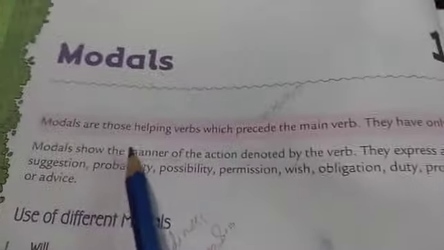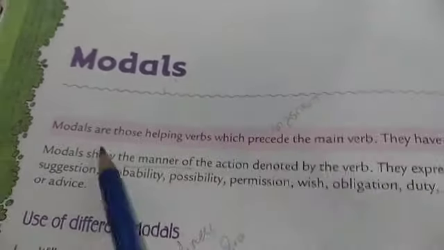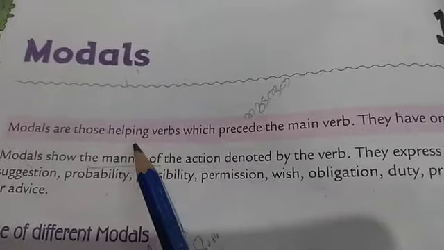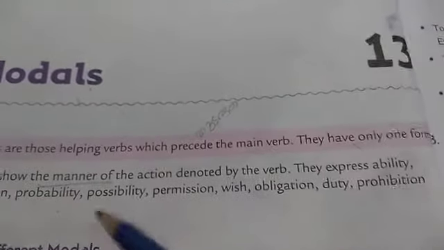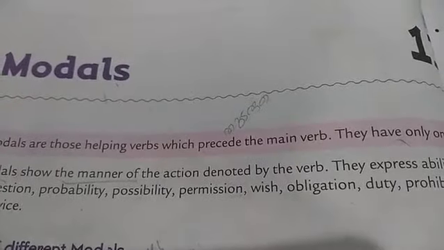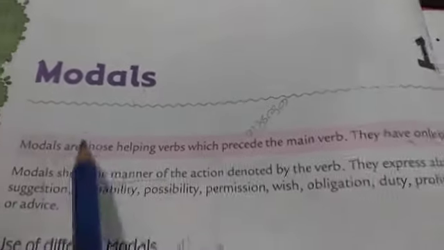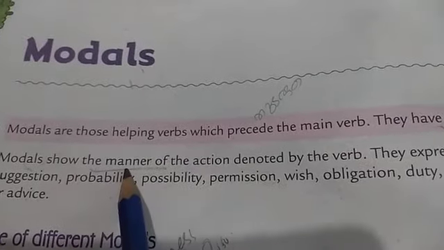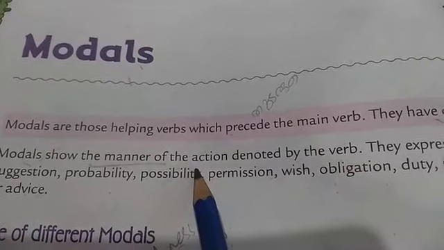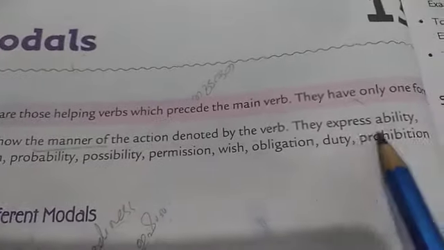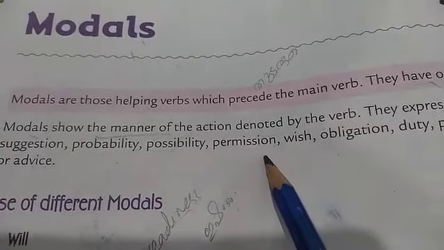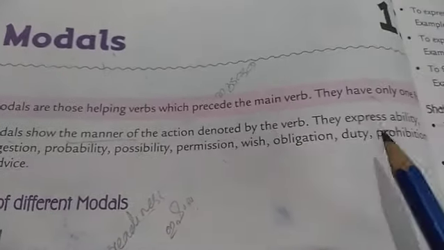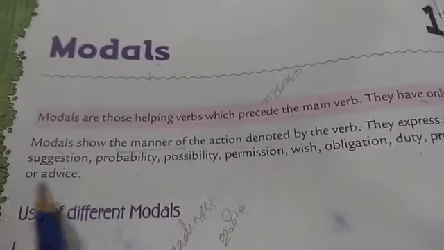What are the modal auxiliaries? That also we discussed. Modals are those helping verbs which precede the main verb. They have only one form. Precede, that is, coming after. Modals show the manner of the action denoted by the verb. They express ability, suggestion, probability, possibility, permission, wish, obligation, duty, prohibition, or advice.